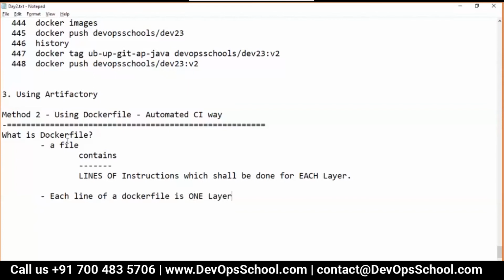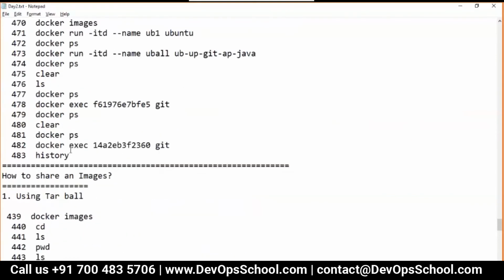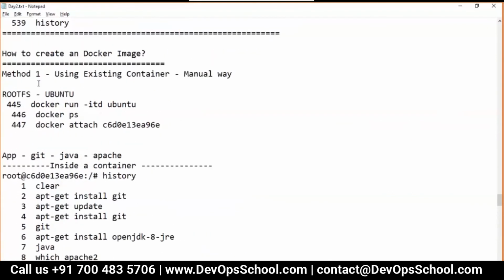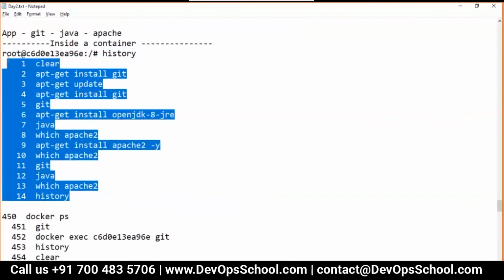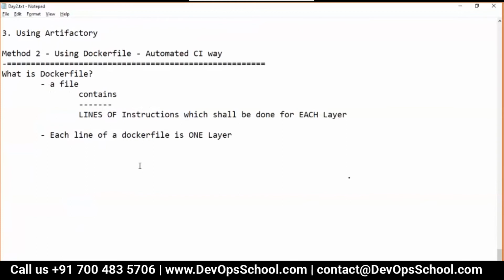Now, my manager asked me, Rajesh, can you please create one image which has Ubuntu as a base and then Apache, Git and Java installed? I did these things manually. Now I am going to do the same thing in the Dockerfile. So again, a Dockerfile is a file containing lines of instructions which shall be done for each layer. Each line of the Dockerfile is one layer.